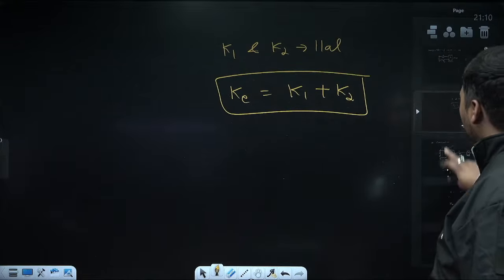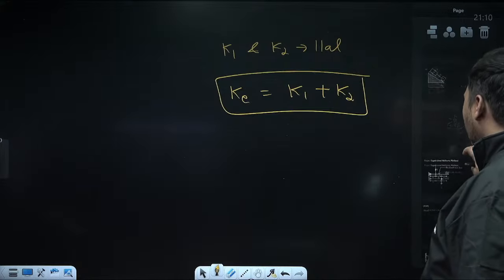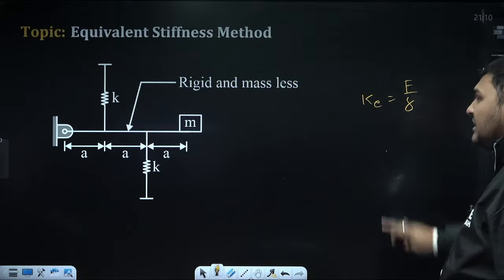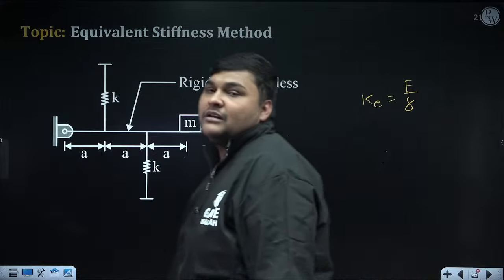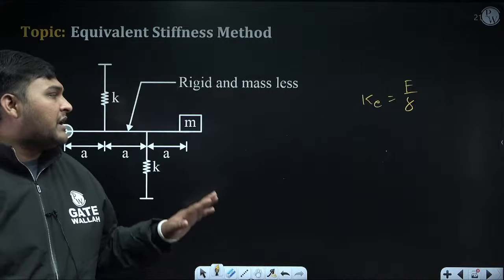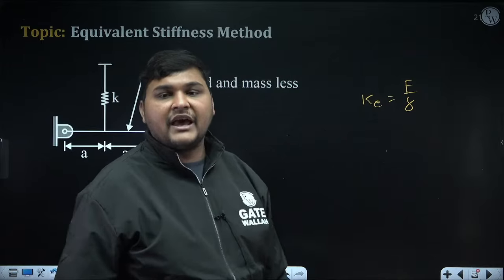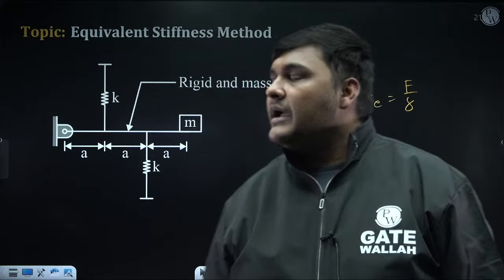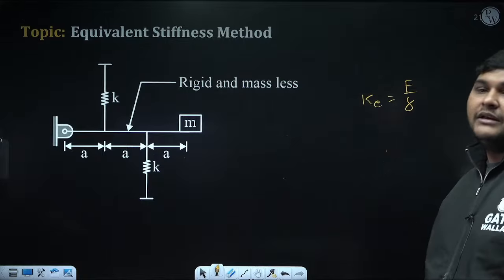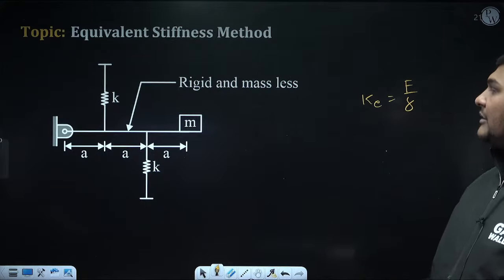But the spring is not directly attached to the mass now. In that case, springs will neither be in series nor in parallel. So for that case, I will not remember any formula. Always use this approach, that is Ke is F by delta, and calculate Ke. How? I am discussing with one question so that it will be better clear. So I am discussing with this question.